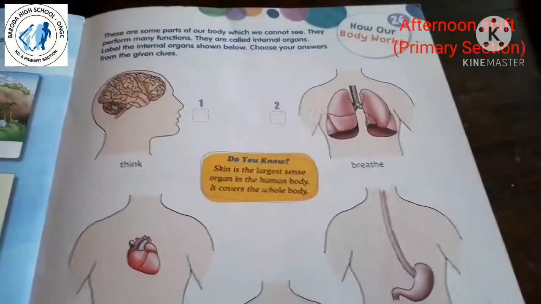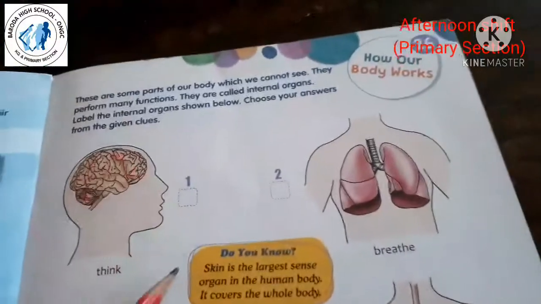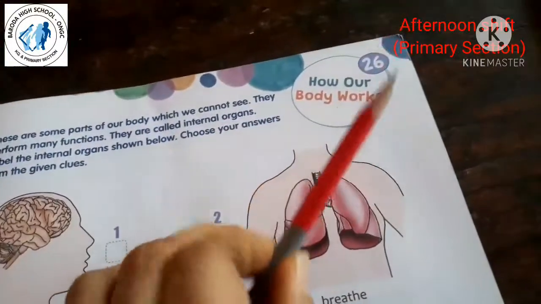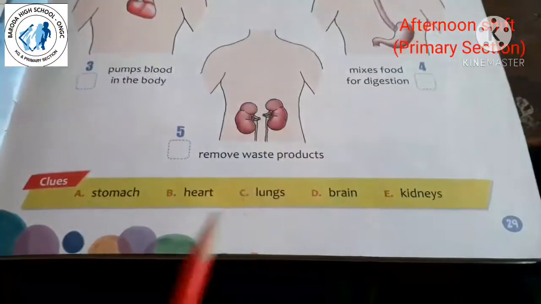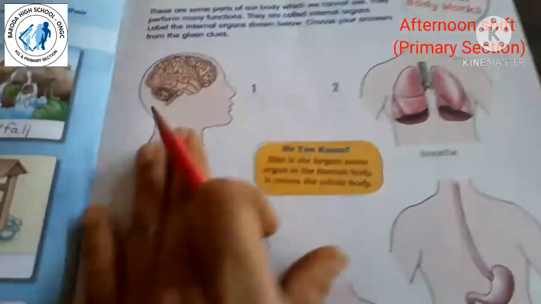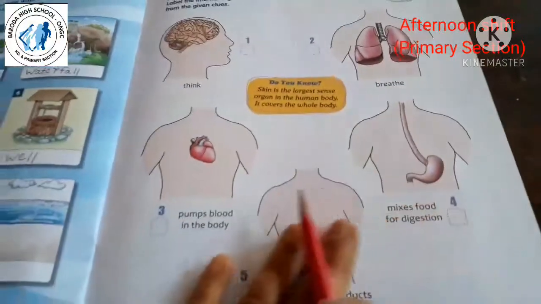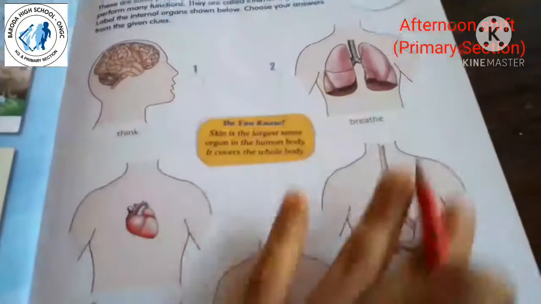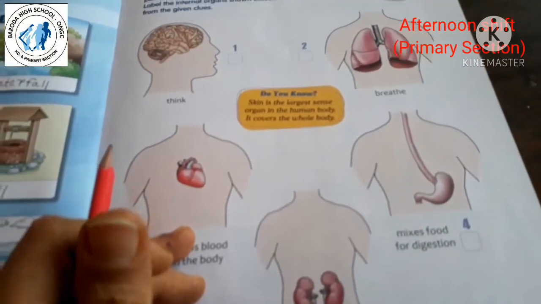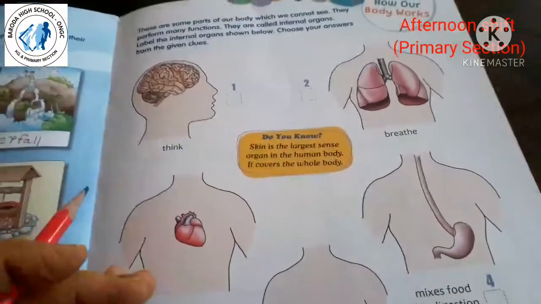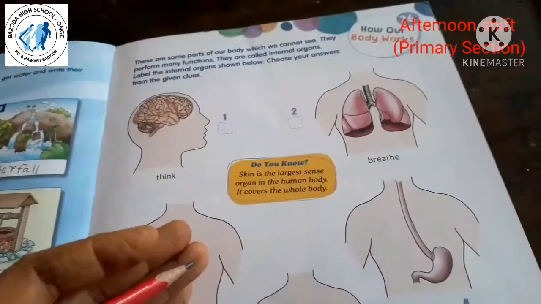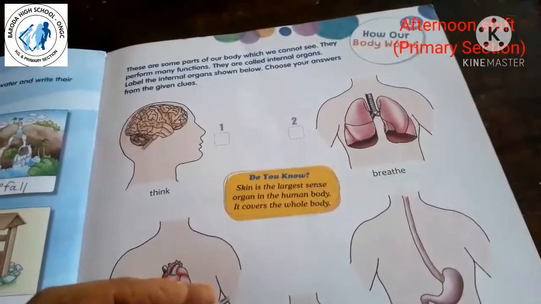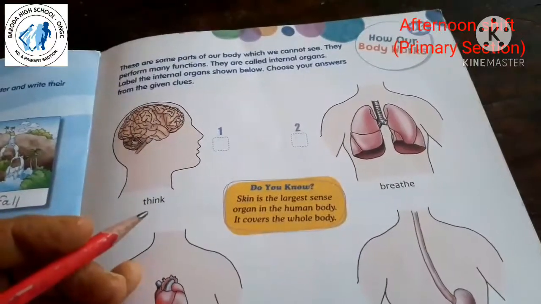Okay students, open your GK textbook, lesson number 26, how our body works, on page number 29. See, here some body parts are given. They are internal organs, right, which you cannot see. They are inside the body. But we have to find out what work they do.